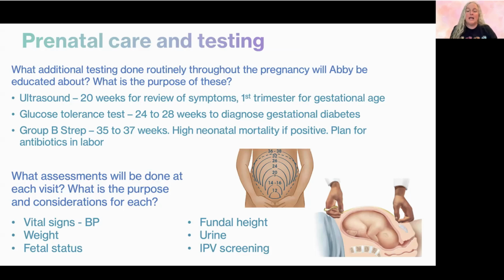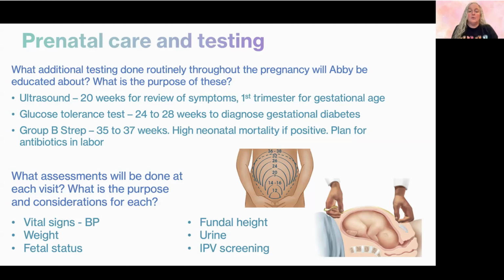So if we have an abnormal fundal height measurement, we know that we need to investigate further, and we need to look to see why. So this can give us a rough estimate of fetal growth, so that we kind of know where our baby's at and if it's growing as anticipated.